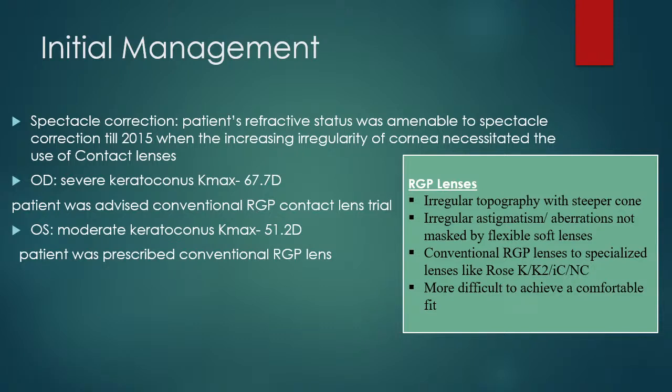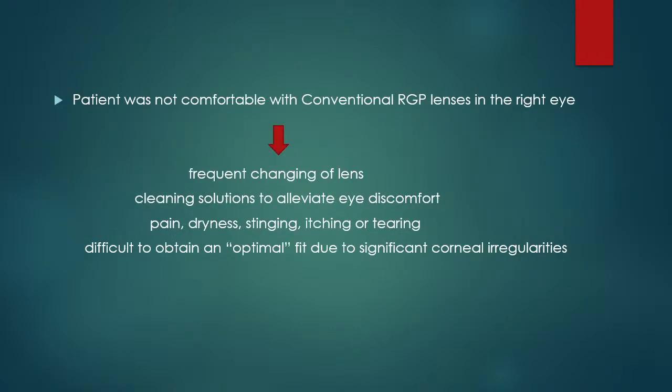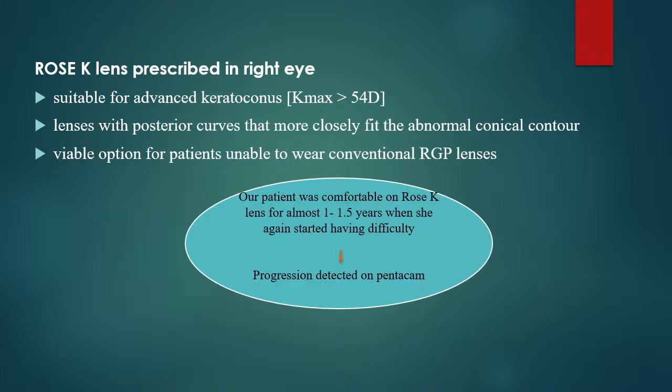But due to a very high irregular surface of the right cornea, with keratometry of around -67 diopters, she could not tolerate the conventional RGP contact lenses. After that, she was prescribed Rose K lenses. Rose K lenses basically have a posterior curve that is more closely opposed to the abnormal conical contour of the ectatic cornea. These are viable options for patients unable to wear the conventional RGP lenses, and are suitable for advanced keratoconus patients.